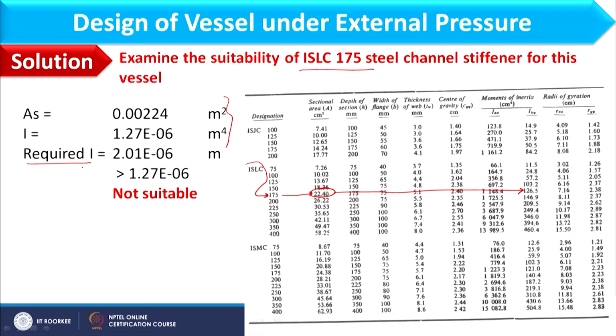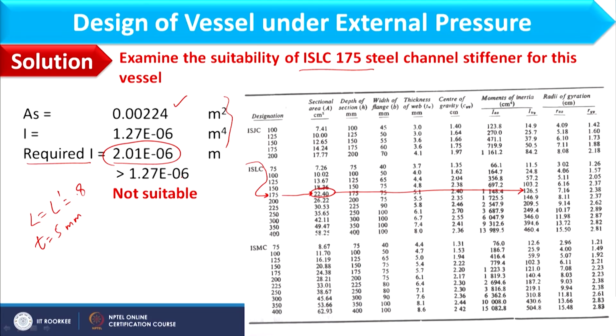The expression for this we already know, where L should be L effective, which is 0.8 meter, and T should be 5 mm. Okay. So considering all these values along with AS, we can find the required moment of inertia as 2.01 into 10 power minus 6, and that is greater than 1.27 into 10 power minus 6.